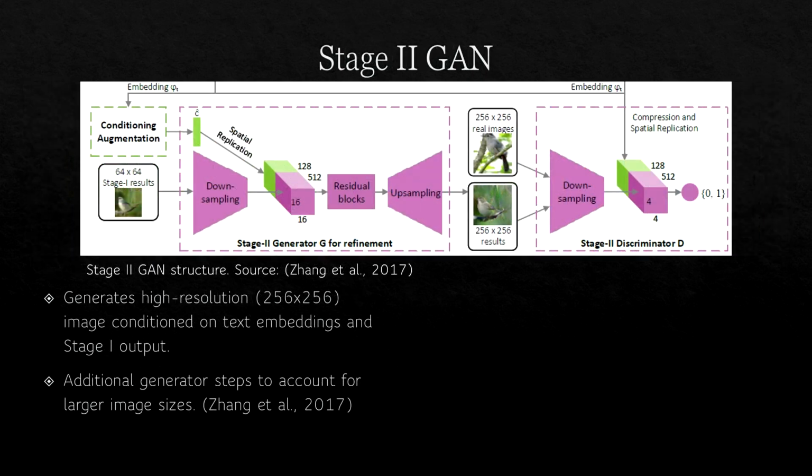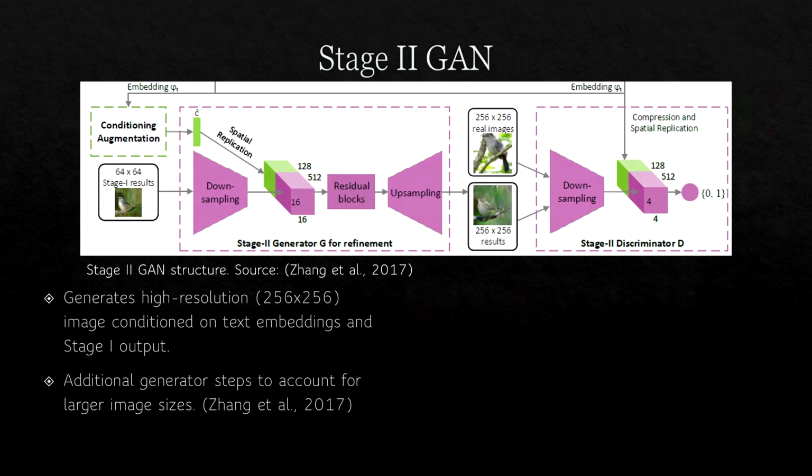The second stage contains a more complex generator, on account of starting with a 64x64 image instead of a random noise vector. Downsampling occurs, followed by an appending of a text embedding. This embedding is different from stage 1's embedding, so the second stage can learn what the first stage omitted. This is then fed through several residual layers. It is here where the model learns the image-to-text relationships. The result is then treated as it was in stage 1, upsampled to an output, then downsampled by the discriminator to make a decision.